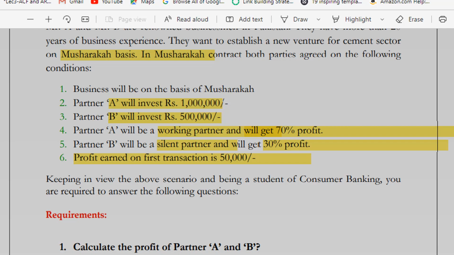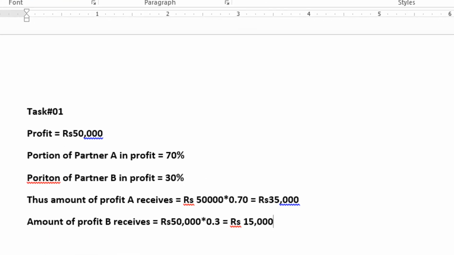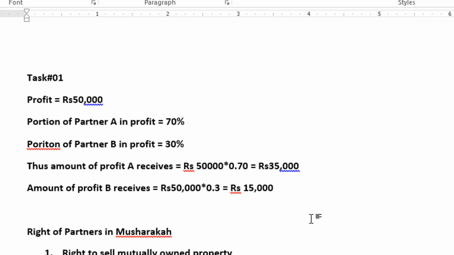So let's go to the solution that I have done in an MS Word file. Task 1 is to find out the profit for partner A and B. The profit amount is rupees 50,000, which they earned as a result of the first transaction. The portion of partner A in profit is 70% and the portion of partner B in profit is 30%.